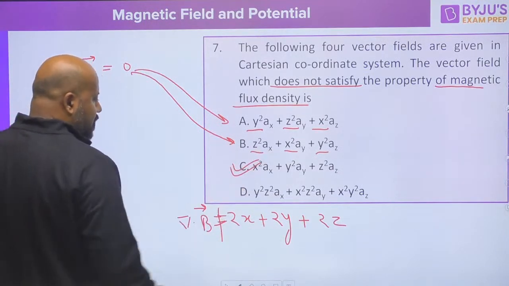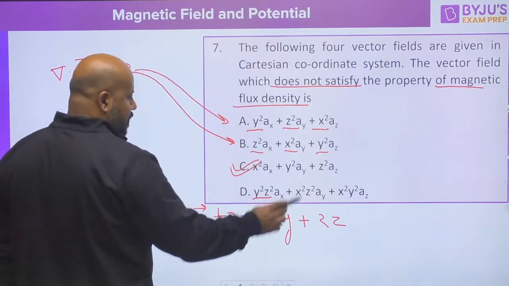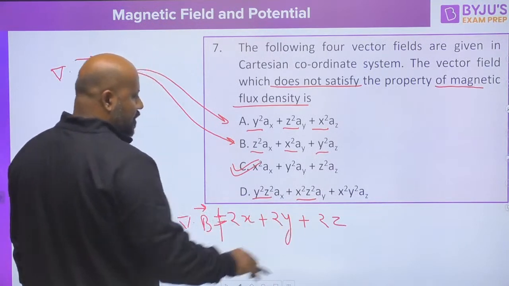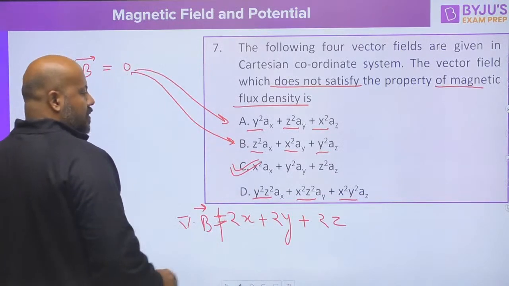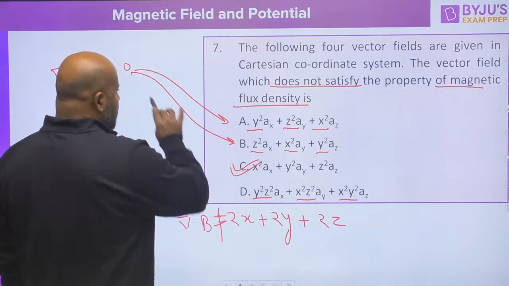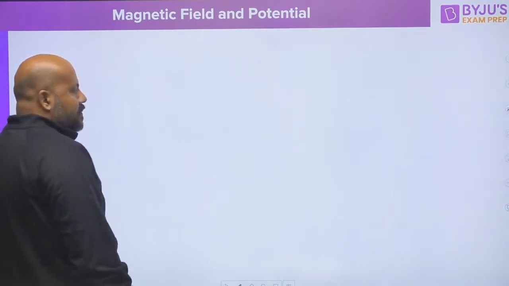You can check for D option also. y square z square differentiated with respect to x is 0, x square z square differentiated with respect to y is 0, x square y square differentiated with respect to z is 0. This is also 0. So here also it is going to apply.